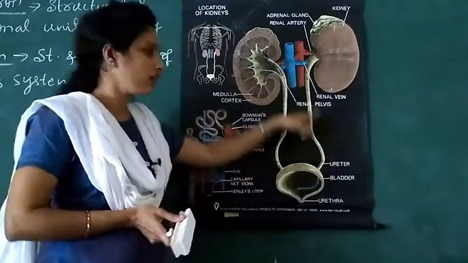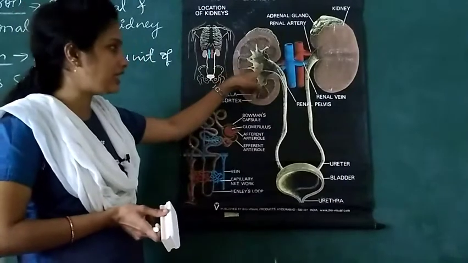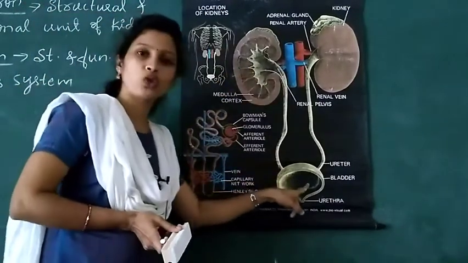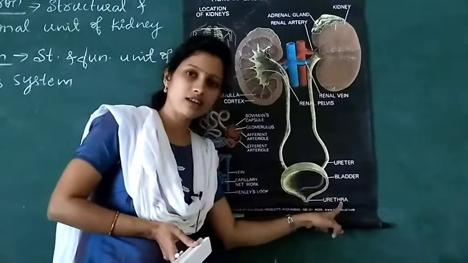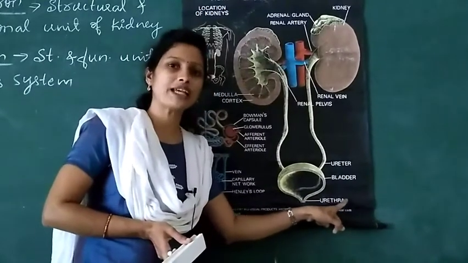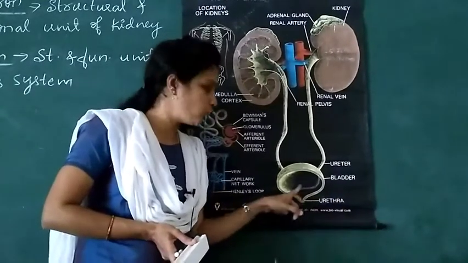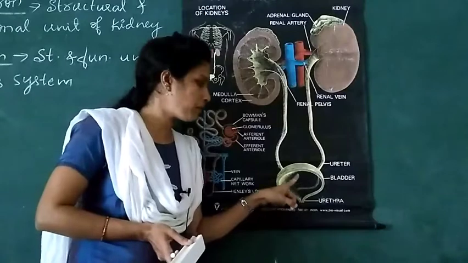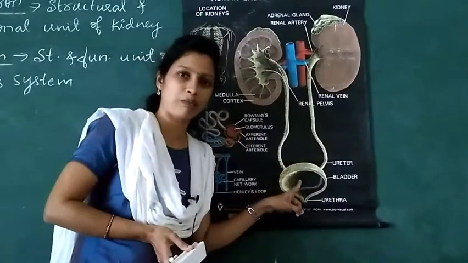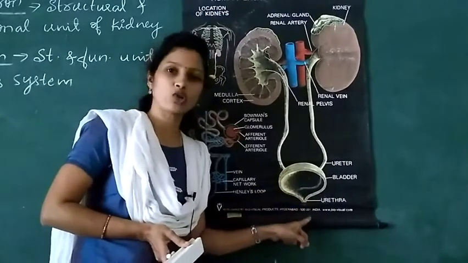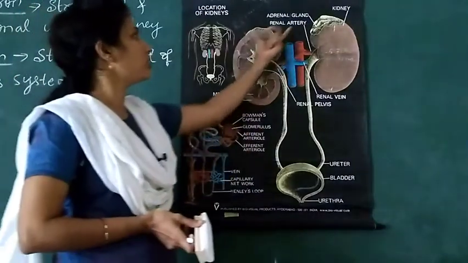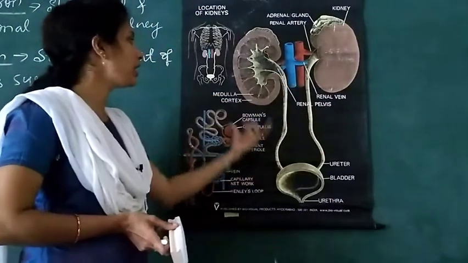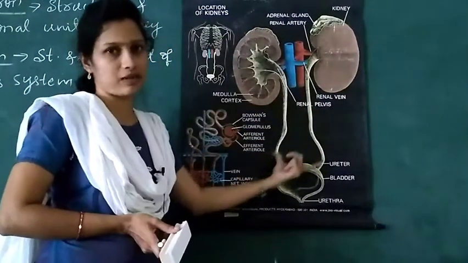Ureter brings the urine from the kidney into the urinary bladder. Urethra is a small tube-like structure through which urine present inside the urinary bladder goes out of the body. This is about the structure of the human excretory system.